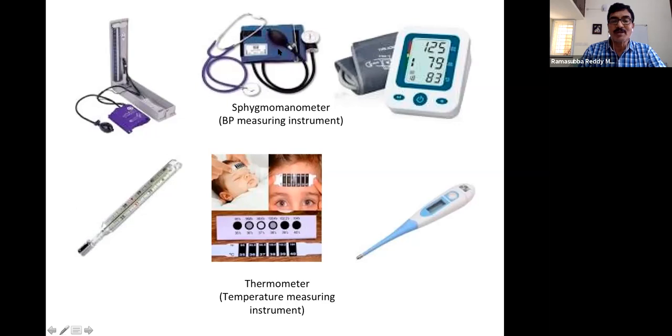And this is a sphygmomanometer. This is a manual sphygmomanometer, whereas here, this is a little bit automatic sphygmomanometer, and these sort of things.